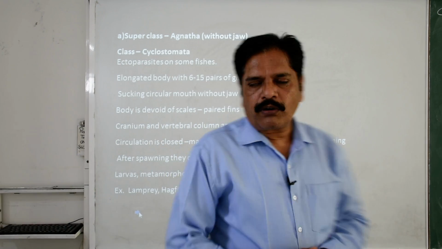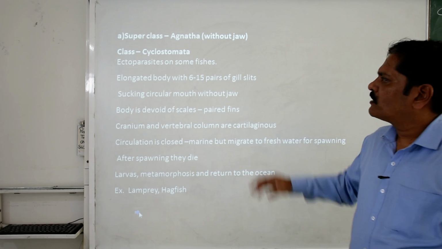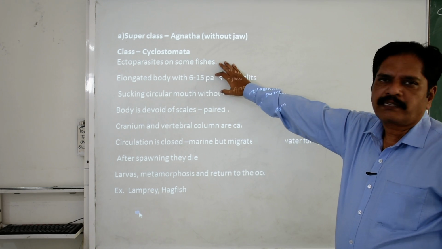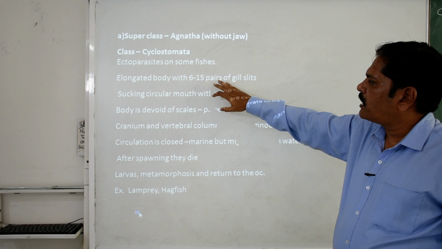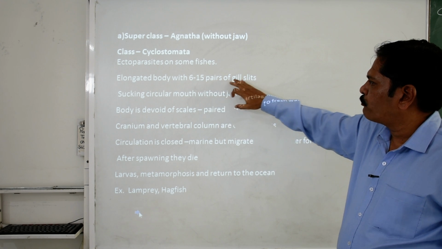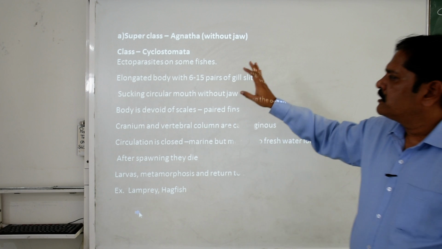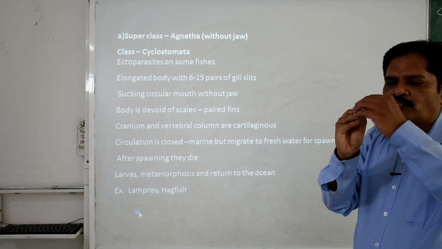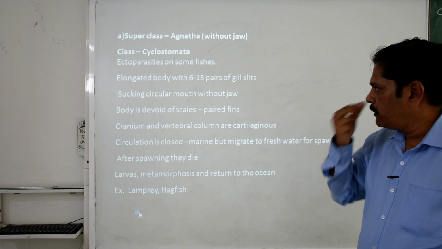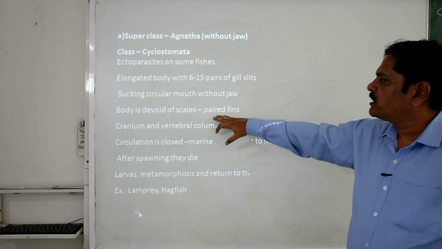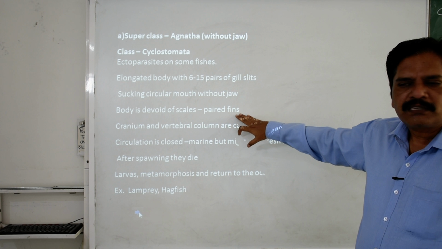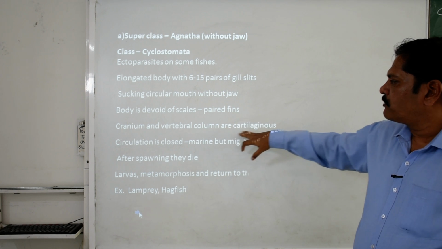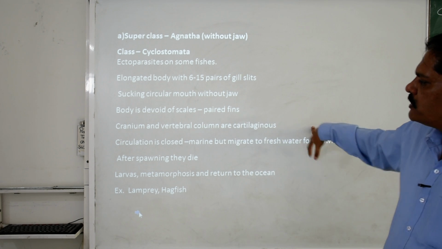So what are the features of the Cyclostomata? These are actually ectoparasites on fishes. They have an elongated body with 6 to 15 pairs of gill slits, and a sucking circular mouth without jaw. This mouth has suckers around its leaf-like structure. The body is divided, with a skull, and paired fins are absent. Cranium and vertebral columns are cartilaginous in nature.